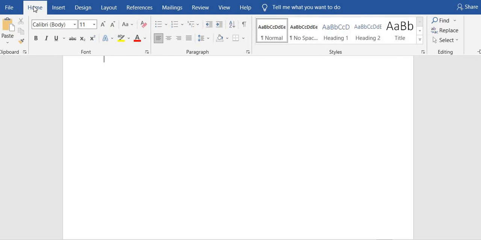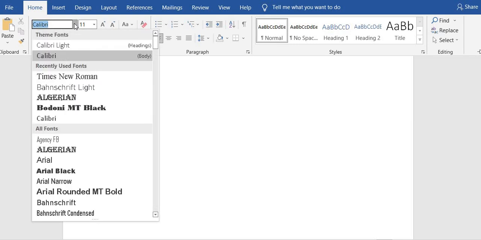After clicking on Home, you see this box up here on your left corner. You see it is written Calibri (Body). Click on this arrow that is facing downwards, and you will see a variety of fonts that you can use. In APA we are going straight to Times New Roman. Of course, we all know that APA also allows you to use Arial, and this is also okay. So you can choose Times New Roman, or Arial. Let's click on Times New Roman.